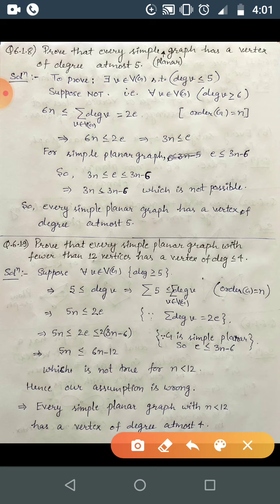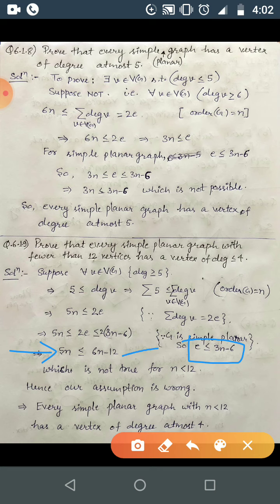So here, as G is a simple planar graph, we can use E is less than or equal to 3n minus 6. So if you put this in place of E, then what will you get? If E is less than or equal to 3n minus 6, then 2E will be less than or equal to 2 into 3n minus 6. So here we are getting 5n less than or equal to 2E less than or equal to 2 into this expression, correct. So from here we take the first and the last, and we get 5n is less than or equal to 6n minus 12.